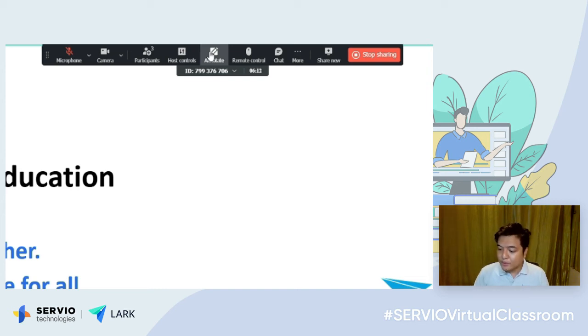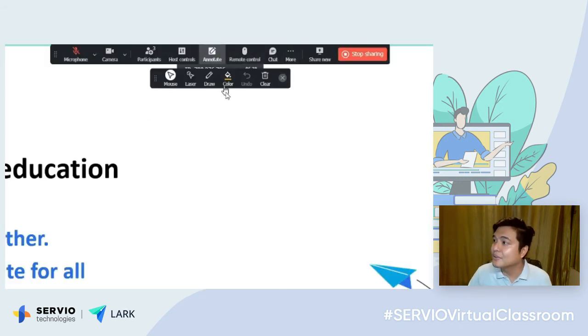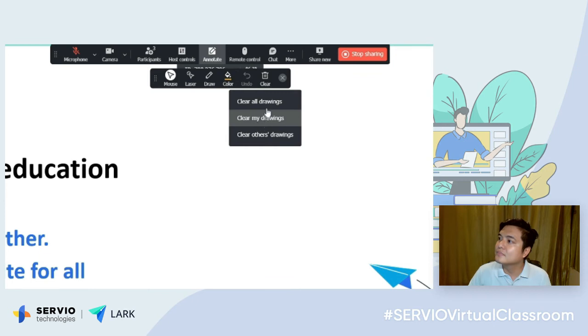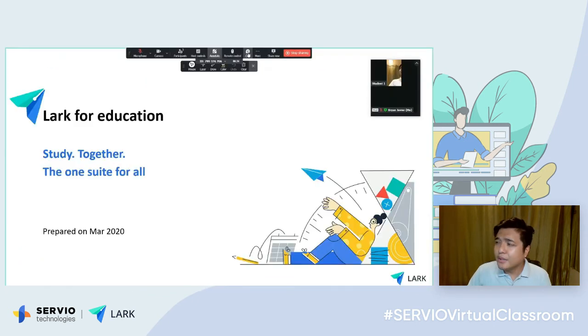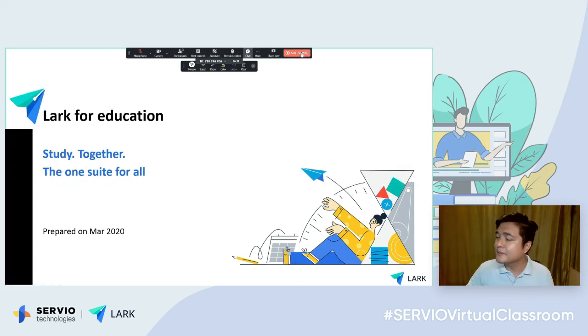So let's say I want student 1 to annotate. Let me try that. So you can see here, student 1 is annotating it, and I can clear that if I want to. And you can also open the chat. So while you're discussing and sharing a screen, you can still see the students if they have any questions or if they have reactions. So I'll stop sharing this.